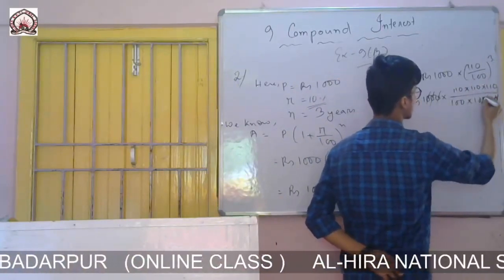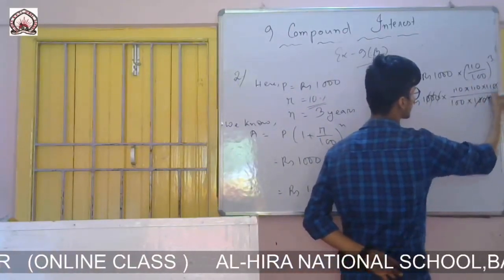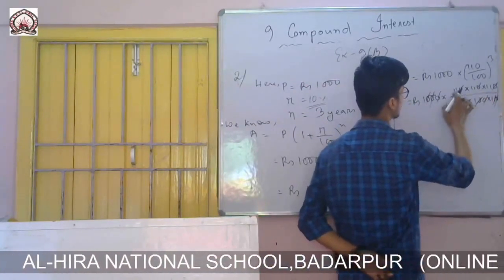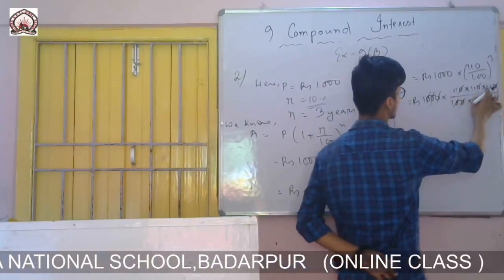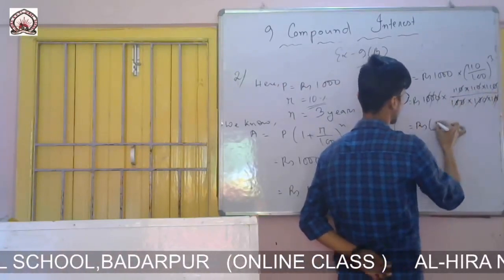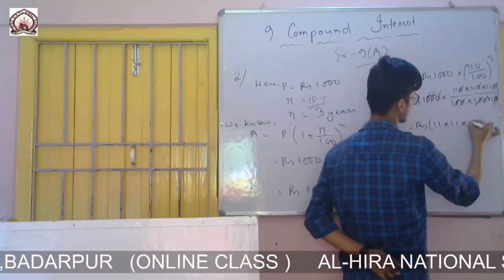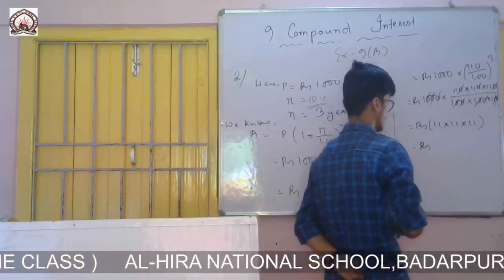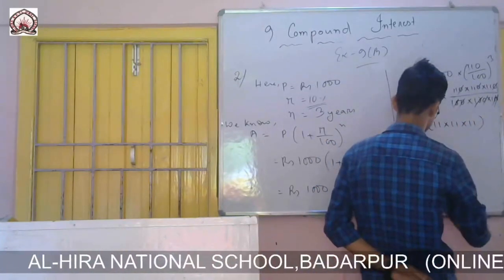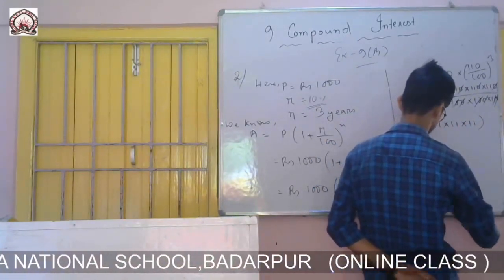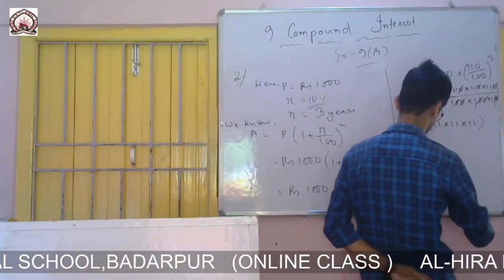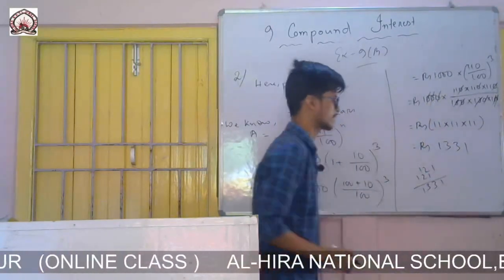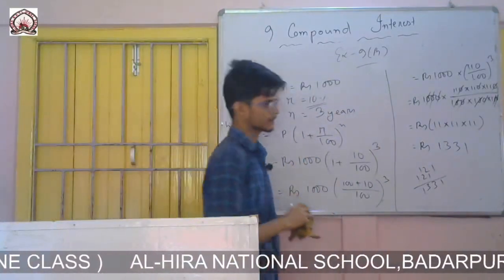So same like this. Then again I can cancel 10 from here, 10 from here. Only 11 is left, there also 11 is left, and there also 11 is left. That means 11 into 11 into 11. So 11 cube will be: 11 11s are 121, and 121 into 11 again. If I multiply, it will be 1331. So the answer is 1331.